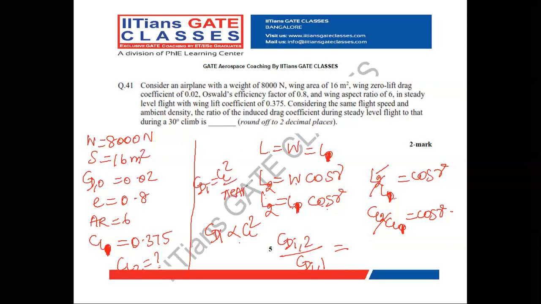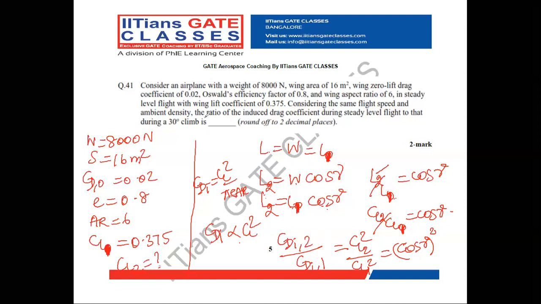Since Oswald efficiency factor and aspect ratio remain the same, all these cancel out. So CDI is directly proportional to CL2 square by CL1 square, that is equal to cos gamma square.